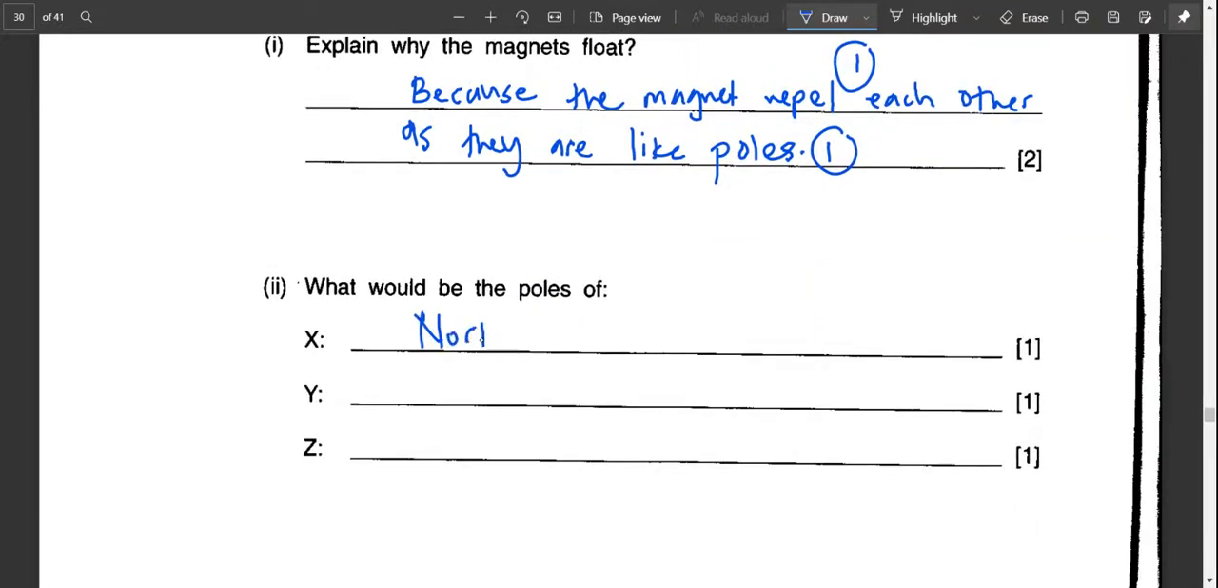Don't just write down N, because you might lose marks, because they are specifically asking what would be the poles. Don't just write down N pole. So North Pole, South Pole, and South Pole. Yay, 3 marks.